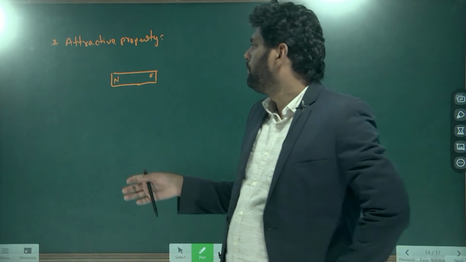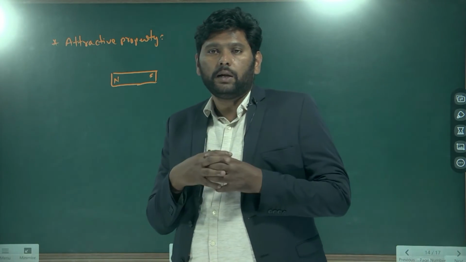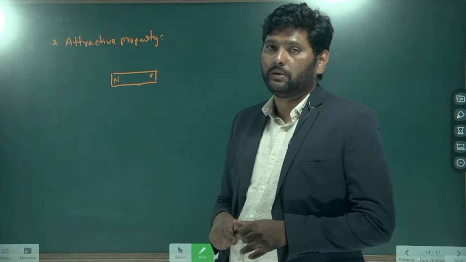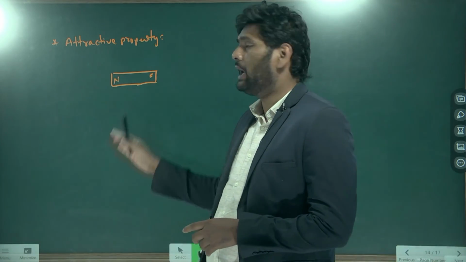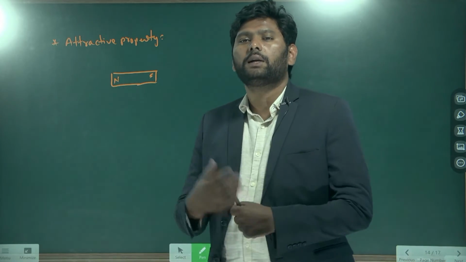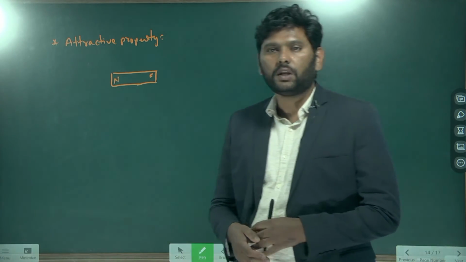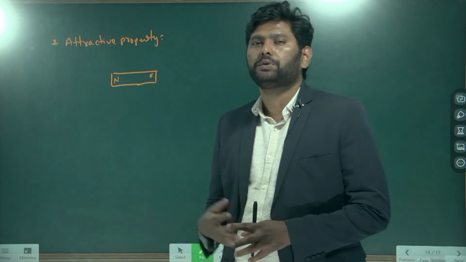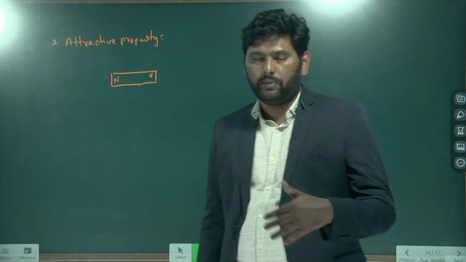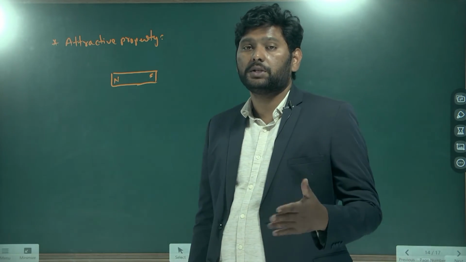If you keep any cobalt material near this bar magnet, the cobalt material will be attracted by this bar magnet. It will repel only if a material has the opposite nature, the same nature as the pole.